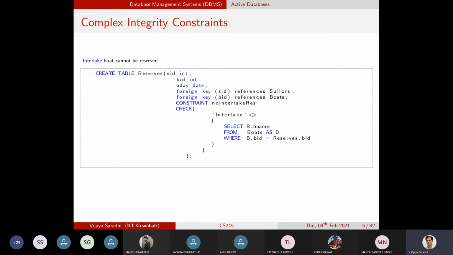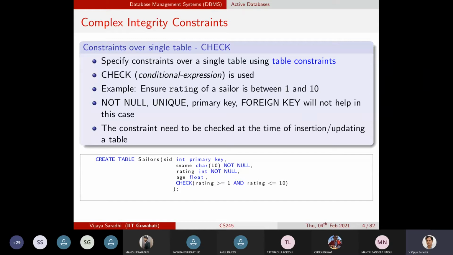So this one happens to be a constraint on one table. On a single table, you might have several check constraints, or you can have several table constraints. Now, but what if you have constraints that are spreading across multiple tables?